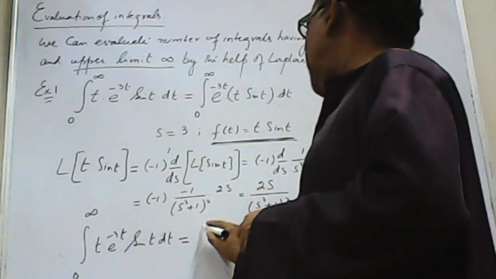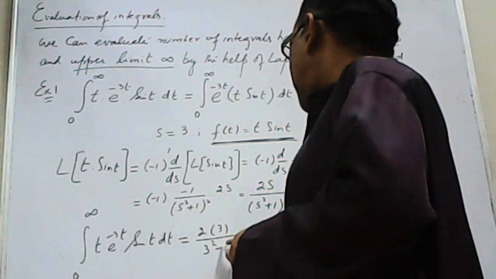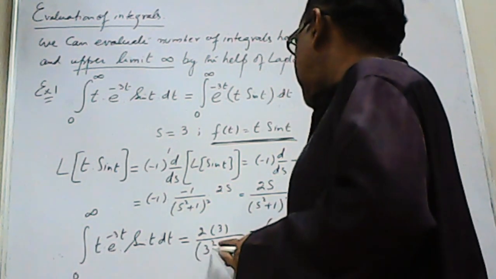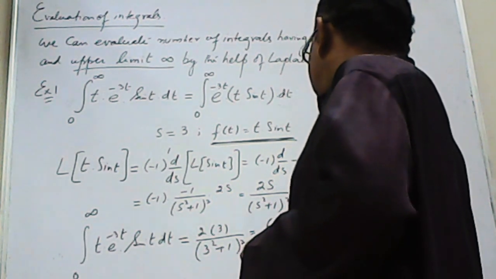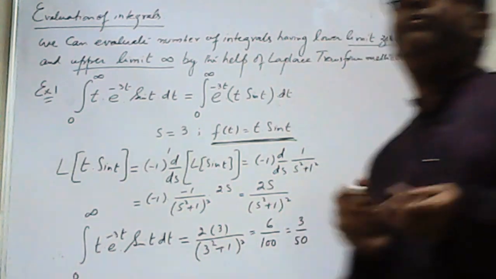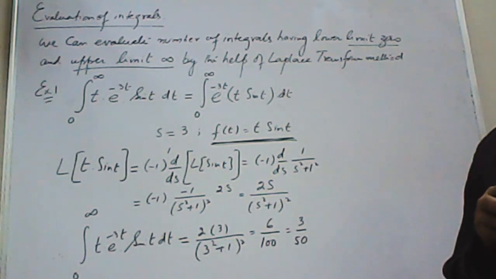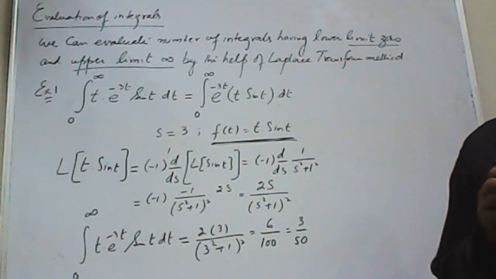So s is equal to 3, so 2 into 3 divided by 3 square plus 1 whole square. So it means 6 over 9 plus 1, 10 square means 100, or 3 over 50. This will be the answer by the method of Laplace transform.